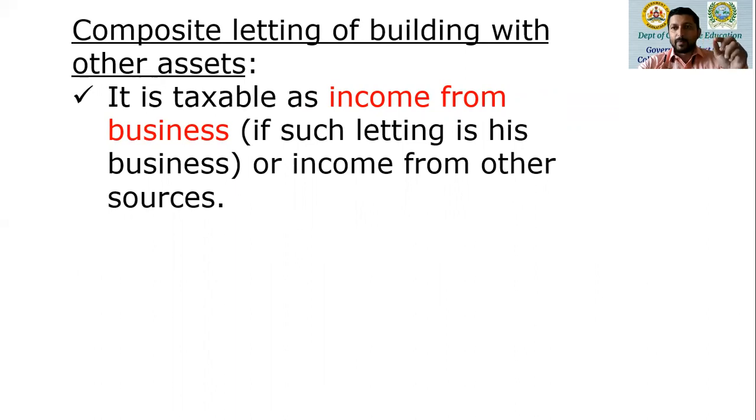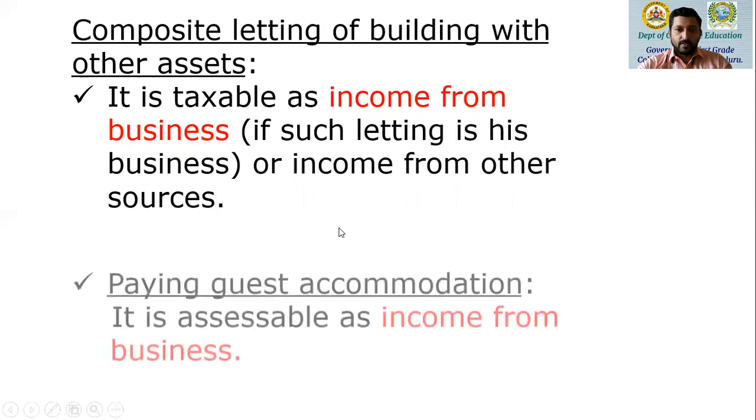Then that rent paid to the manager or the owner of that particular hall cannot be taken as house property income, because there are a lot of connected amounts also, and not just the rent of that particular hall or the auditorium. So such a rent is called composite letting of building with other assets.